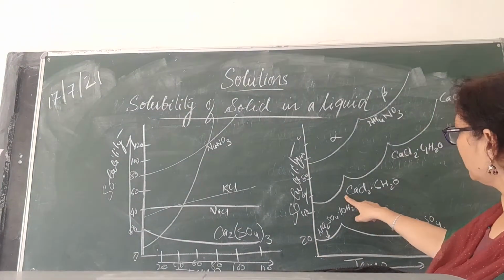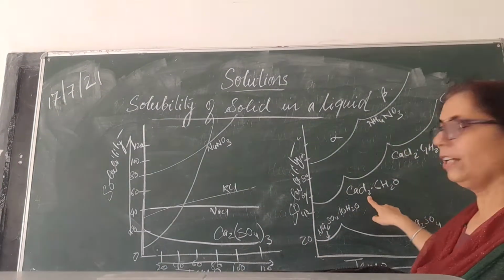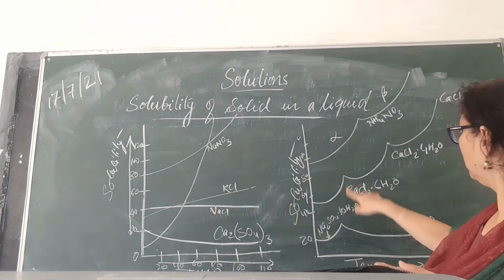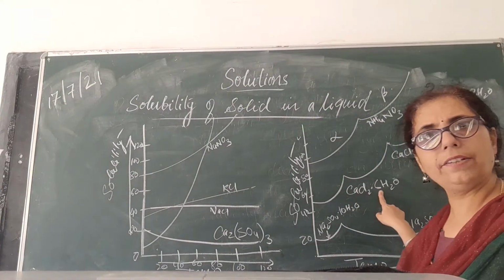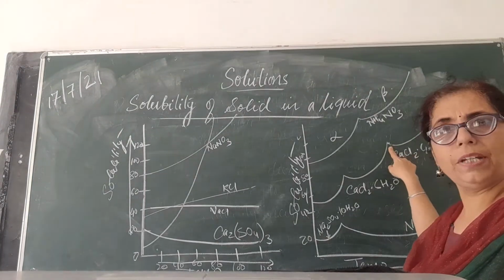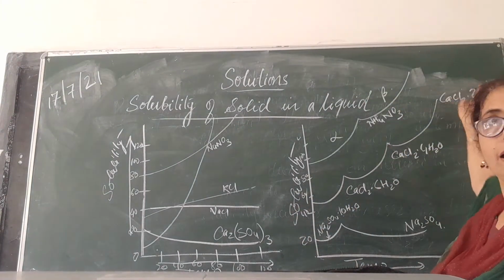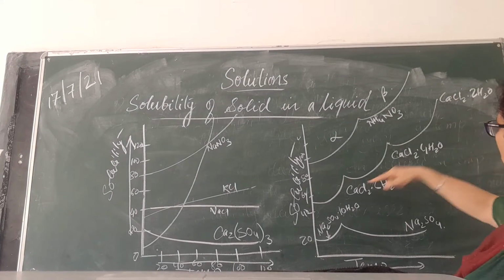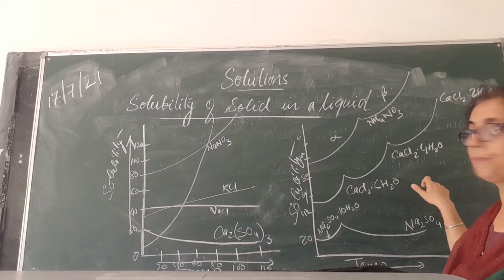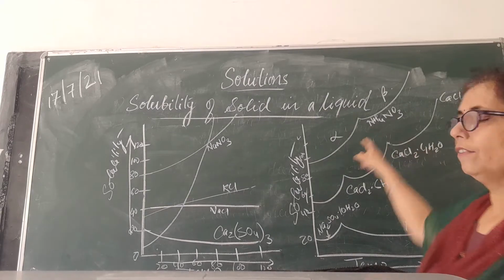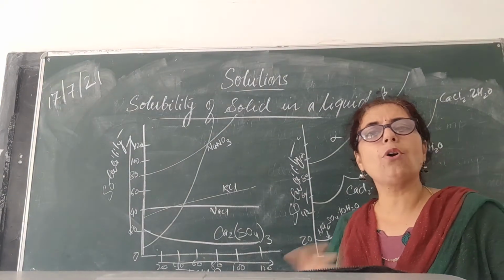Here in another one, you can see three curves. In one curve, at a particular temperature, calcium chloride hexahydrate was there. With increase in temperature, 2 molecules of water were removed. Then with further increase in temperature, again 2 molecules of water were removed. So this type of curve has been seen. Now in ammonium nitrate, with increase in temperature, its form changes.